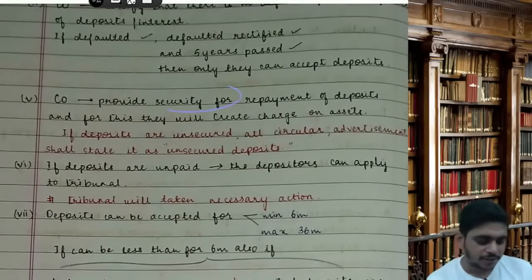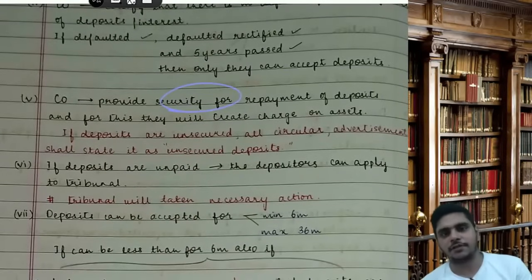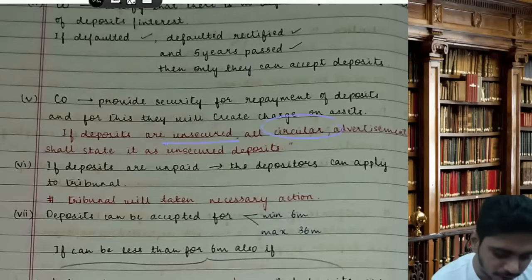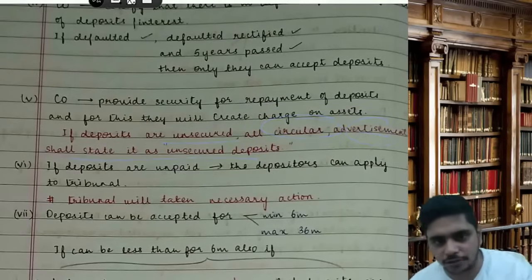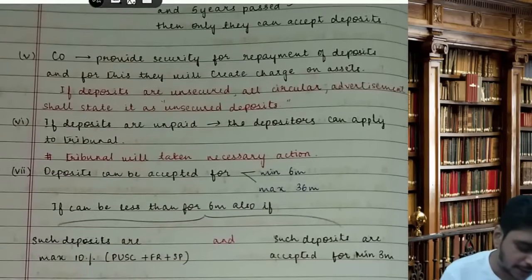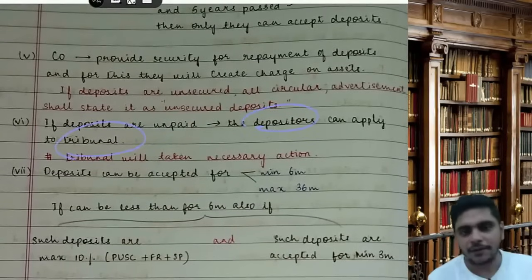The company shall provide security for repayment of deposits, and for this they will create a charge on the assets. If deposits are unsecured, all circulars and advertisements will state that it is an unsecured deposit. But if it's a secured deposit, they have to create a charge on the assets. If deposits are unpaid, the depositors can apply to the Tribunal, and then the Tribunal will take the necessary action.